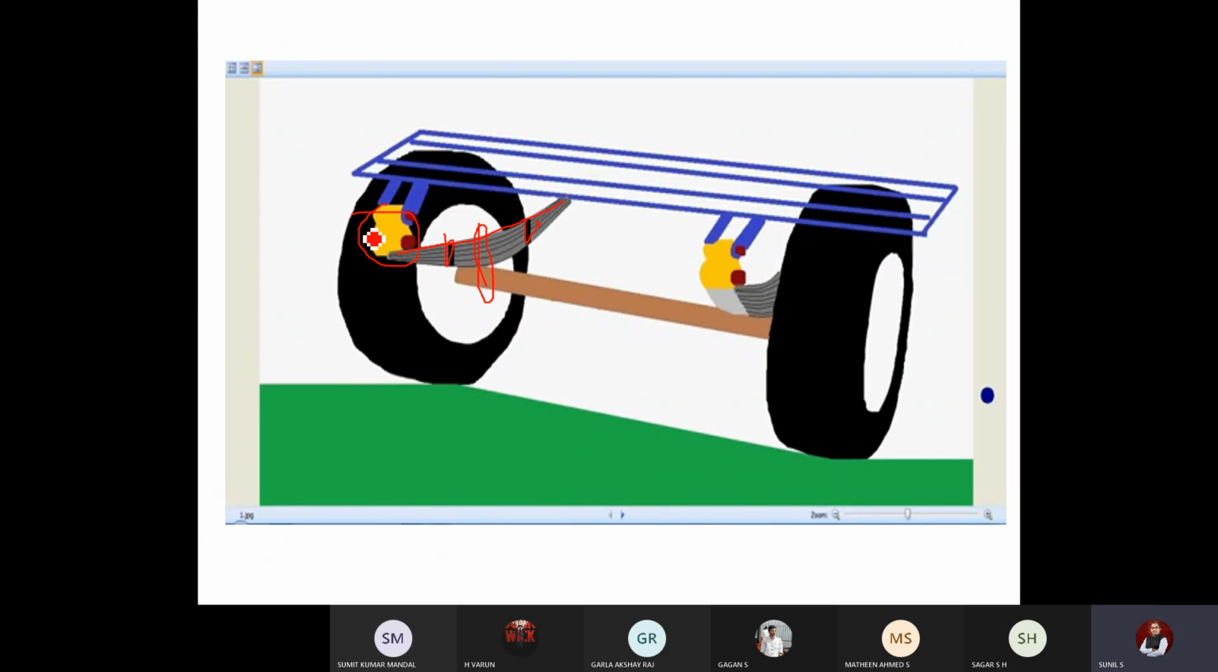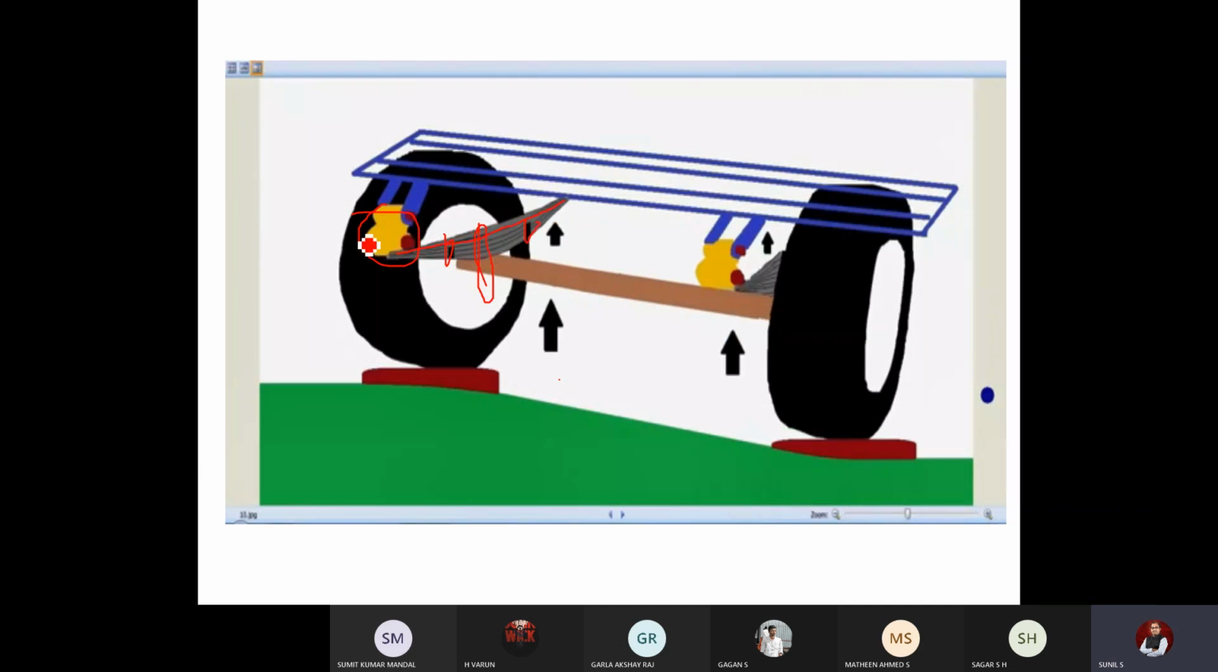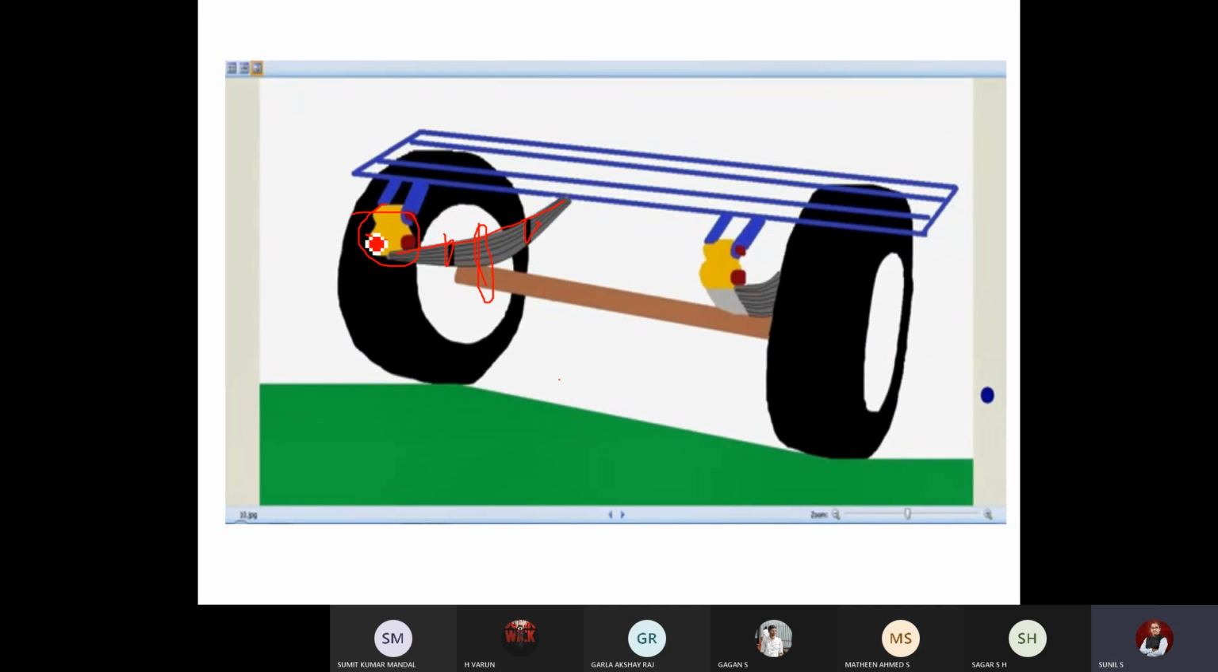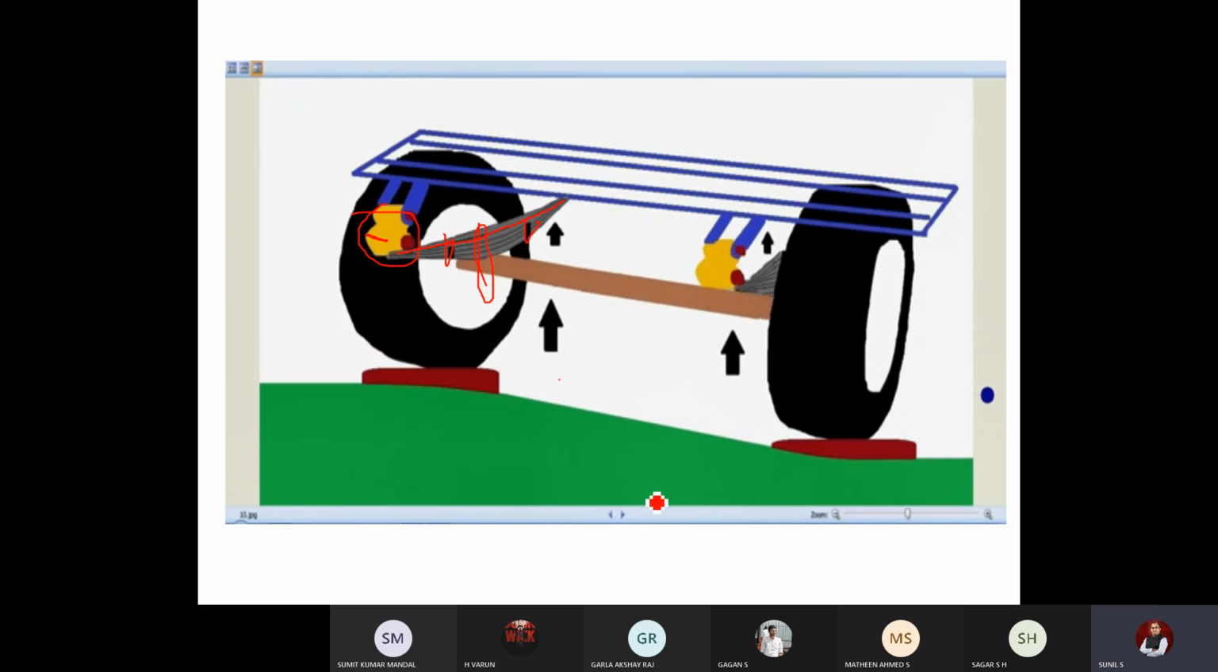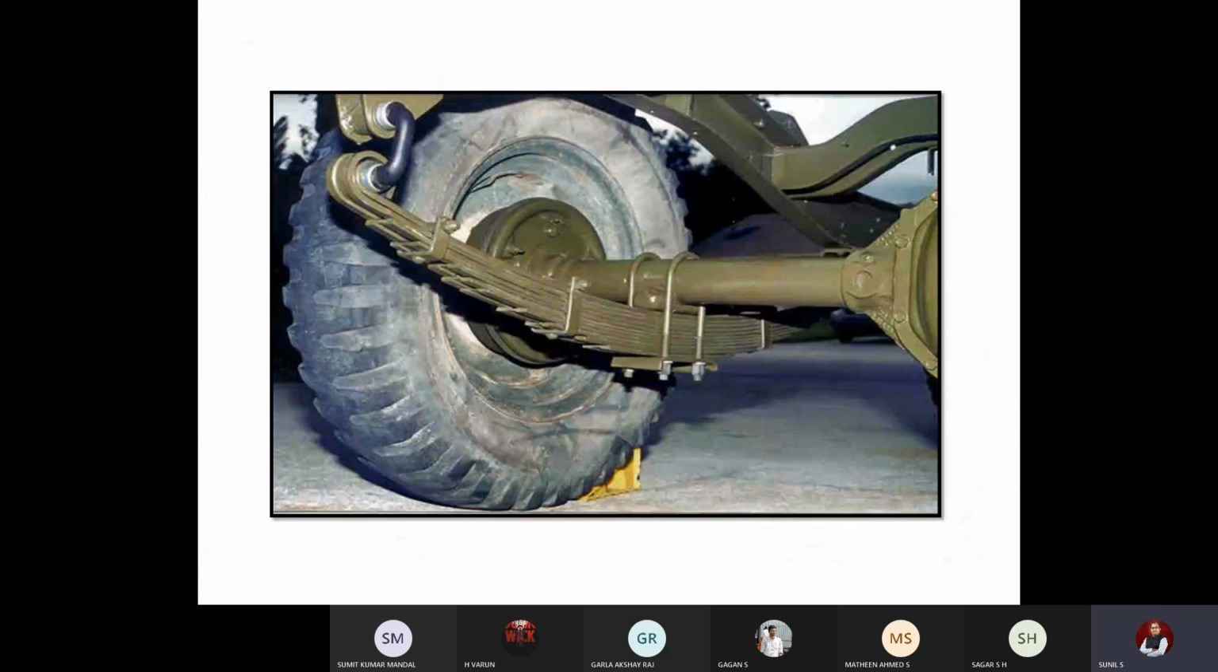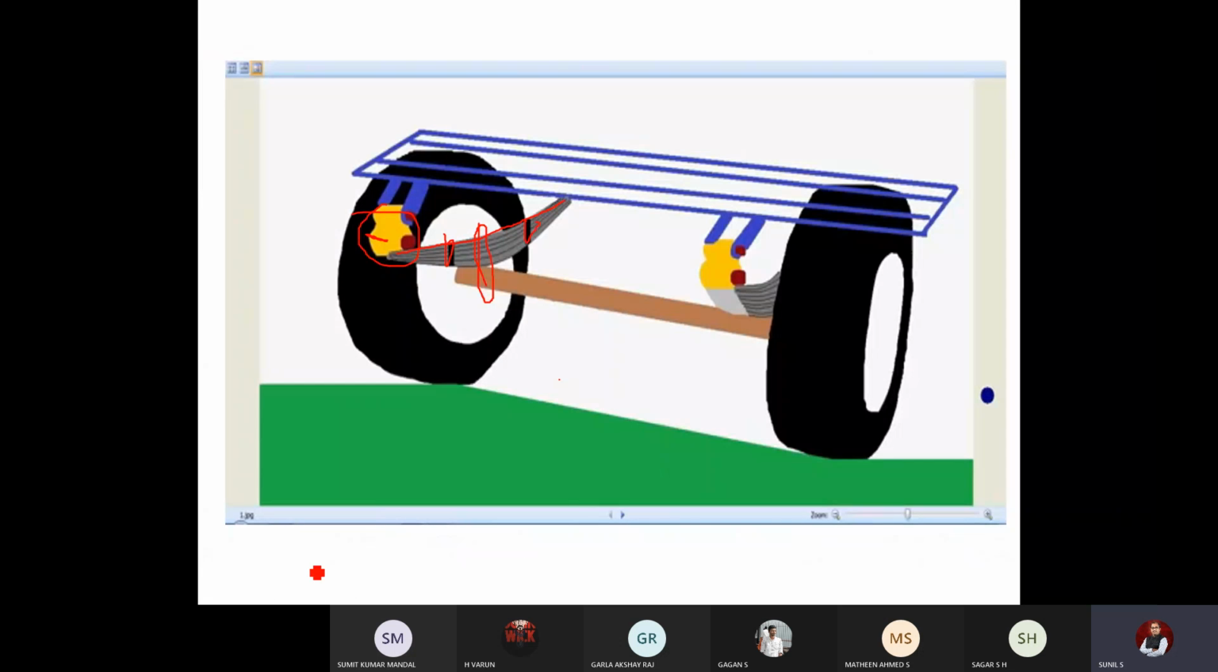So this is the shackle, whatever we discussed, right? The shackle is moving in the backward direction to accommodate the length. Depending on the size of the bump, it will move front and back. I hope with this practical sketch, whatever we saw, you could clearly understand the different parts and working mechanism of this leaf spring.